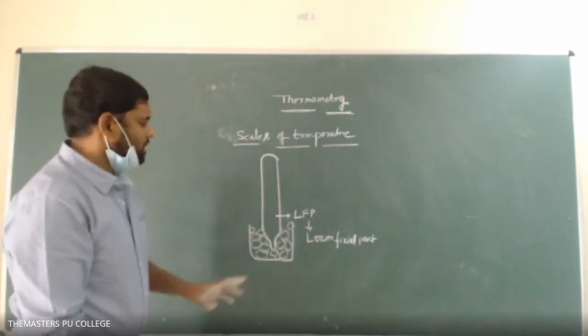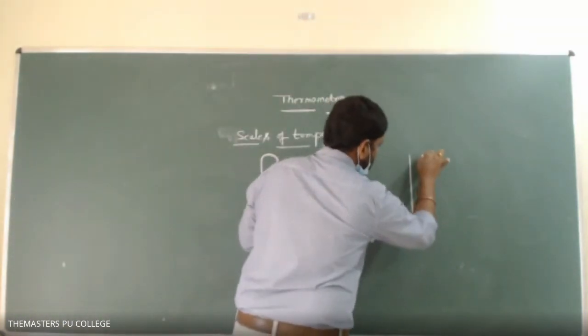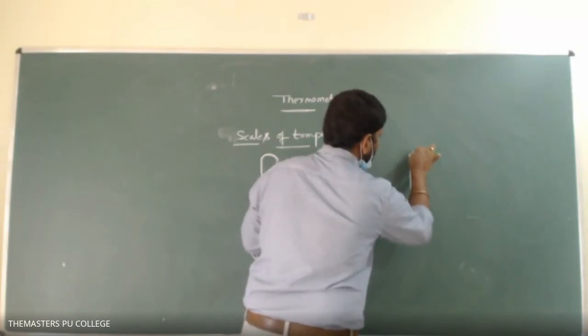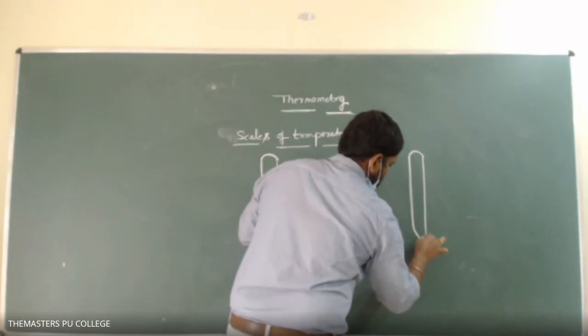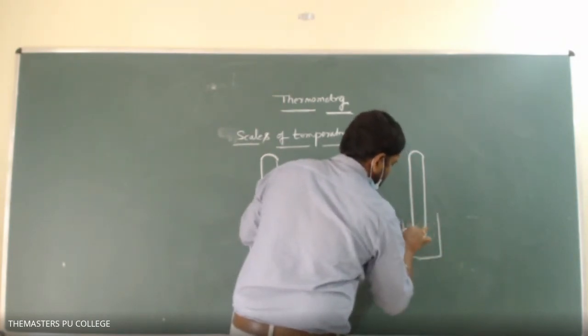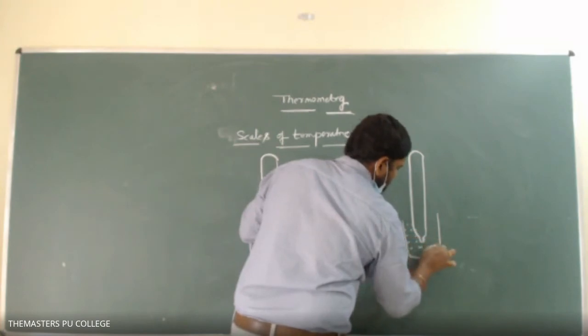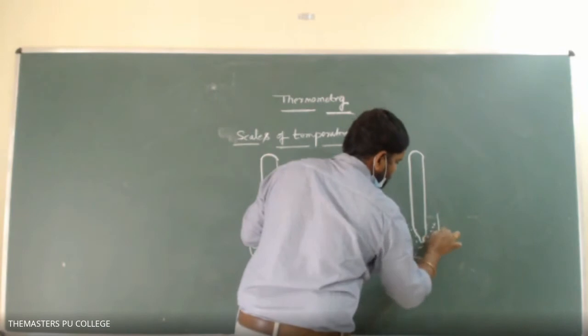Next, by replacing this with boiling water. If the same thermometer was placed in boiling water, definitely the level of the mercury will not be at the same point. It will rise to some other point.